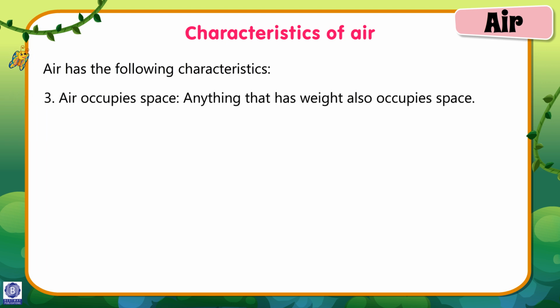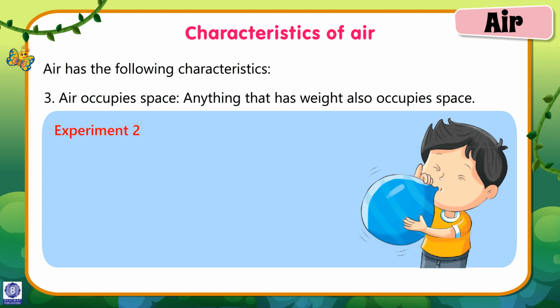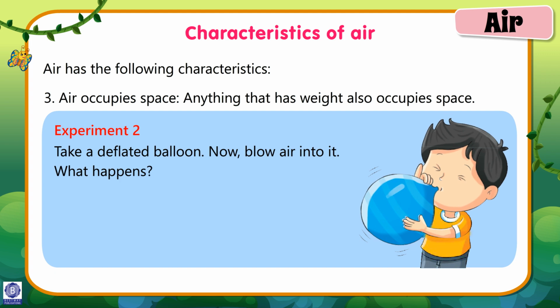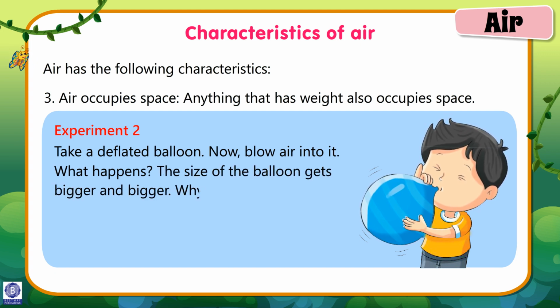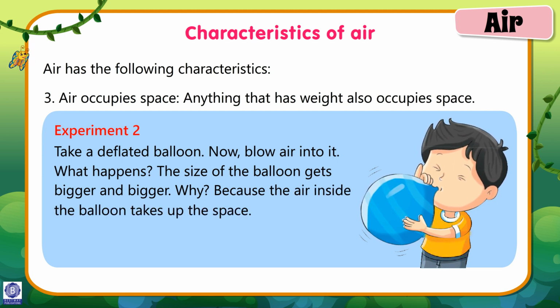Number 3. Air occupies space. Anything that has weight also occupies space. Experiment 2. Take a deflated balloon. Now blow air in it. What happens? The size of the balloon gets bigger and bigger. Why? Because the air inside the balloon takes up the space. This shows that air occupies space.